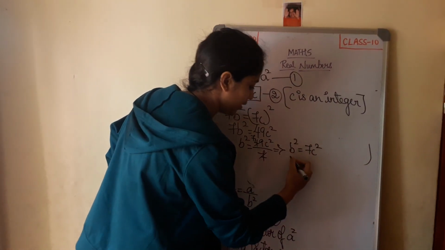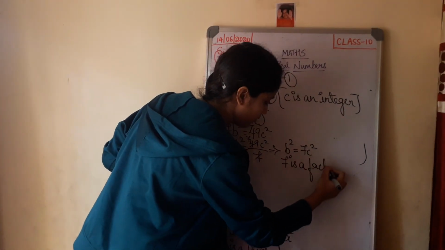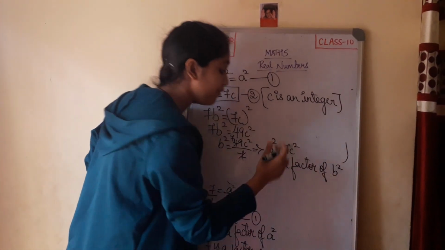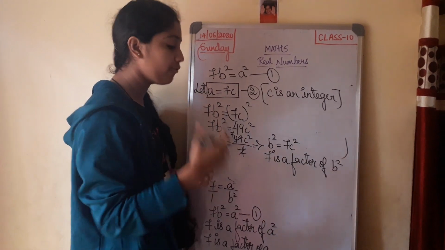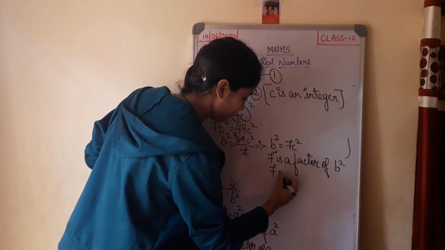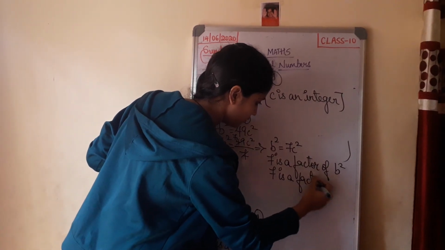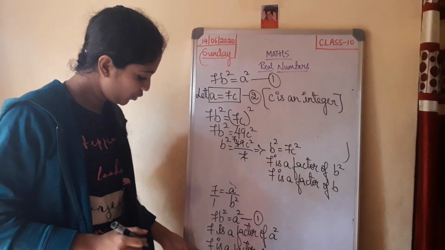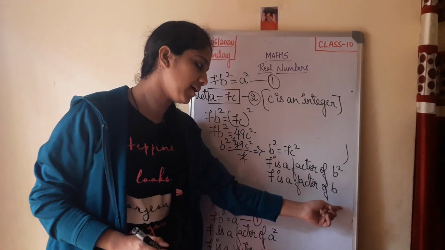Now it can be told that 7 is a factor of b square. Now if p is a factor of a square, p is also a factor of a. Same way, 7 is also a factor of b. Now just observe, you have 7 is a factor of a, 7 is also a factor of b.